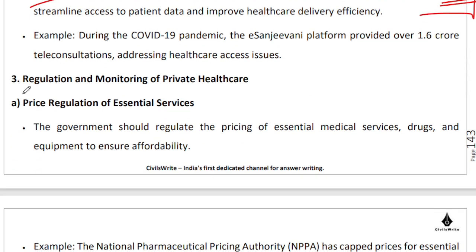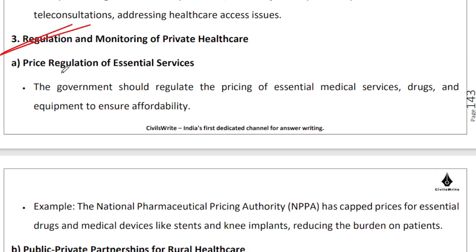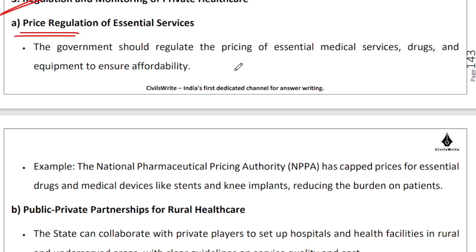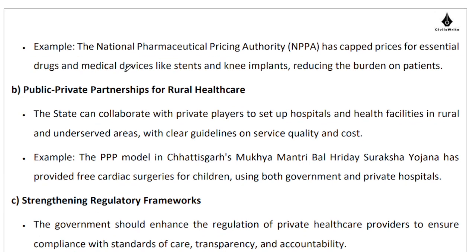Regulating and monitoring of private healthcare needs to be strengthened. Price regulation, whether you like it or not, is required. These stocks, healthcare stocks, hospital stocks, all said and done, need to be tempered. Profit motive is fine, but that profit motive has to be tempered. So price regulation of essential services is very, very important, whether it is medical services, drugs, or equipments. We do have a national pharmaceutical pricing authority which needs to get its game right.